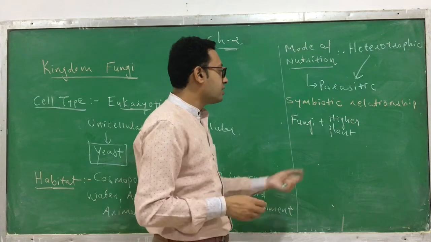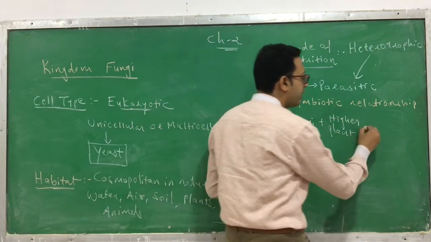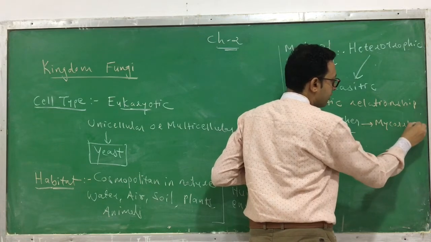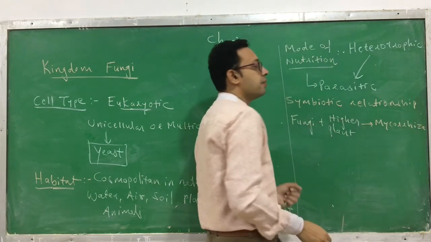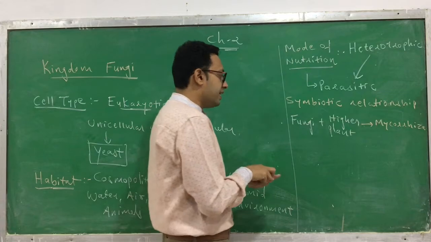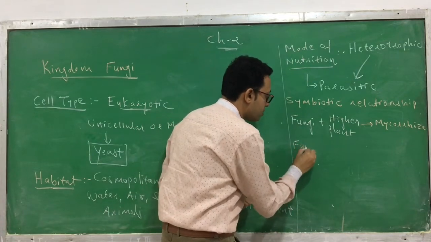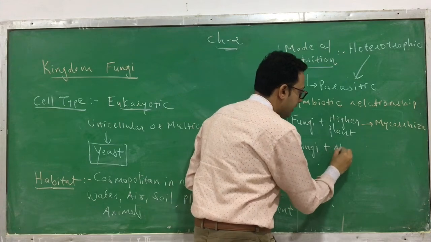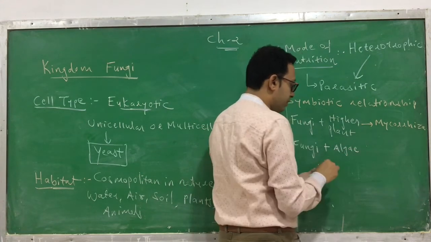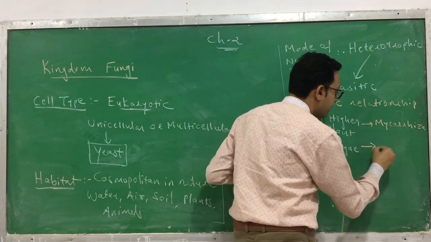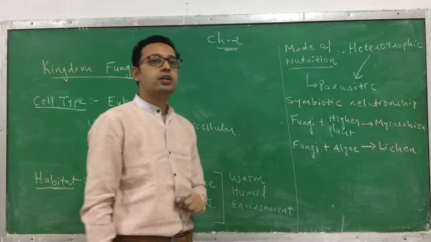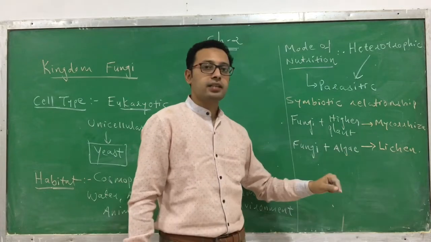The symbiotic relationship between the fungi and the higher plant is called mycorrhiza. Similarly, the symbiotic relationship between the fungi and algae is called lichen.